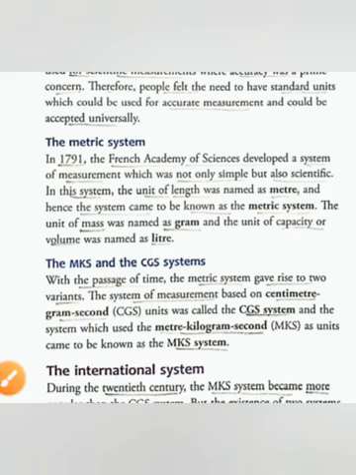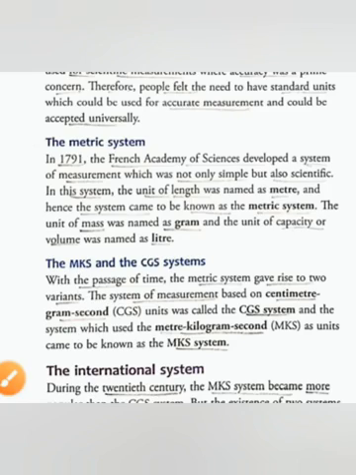With the passage of time, many systems of units were developed for measurement. In 1791, the French Academy of Sciences developed a system of measurement which was simple and scientific. In this system, length was measured in meters, hence it was also known as the metric system, mass was measured in grams, and the unit of capacity or volume was the liter.